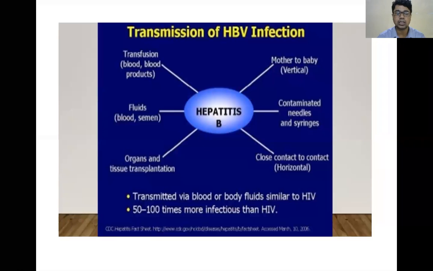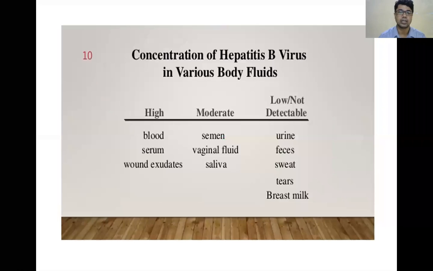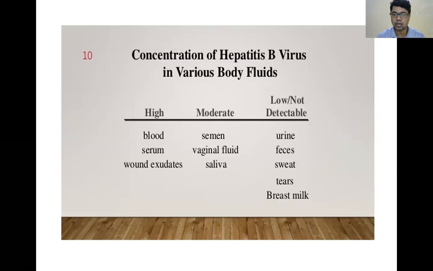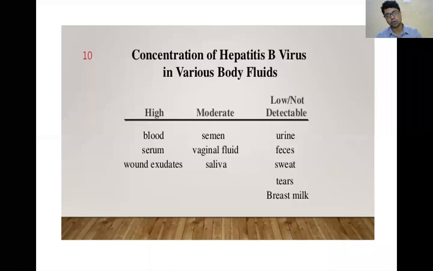First we will see the concentration of viral load in body fluids. High viral load you will get in blood, serum, wound fluid. In these body fluids you will get high viral load. Moderate in semen, vaginal fluid, saliva. Low or not detectable in urine, feces, sweat, tears and placenta. So these are the body fluids where you will get viral load.